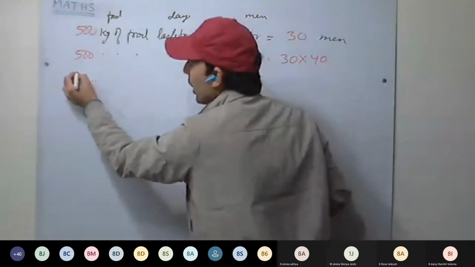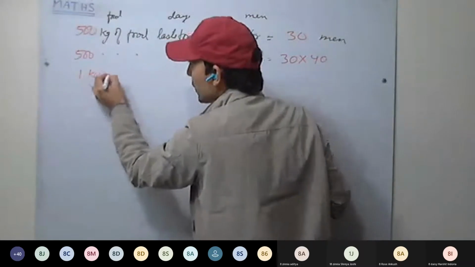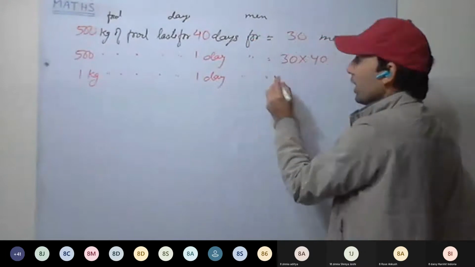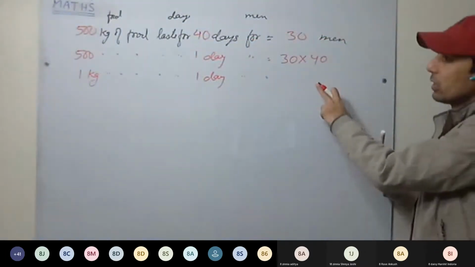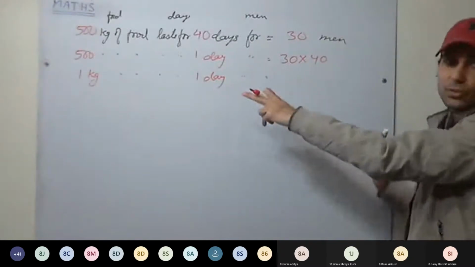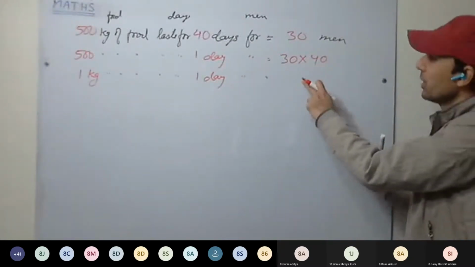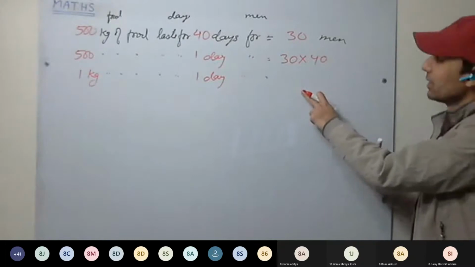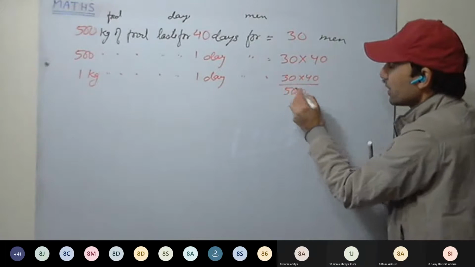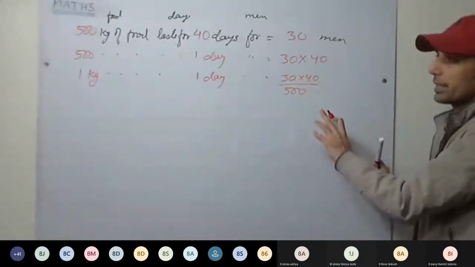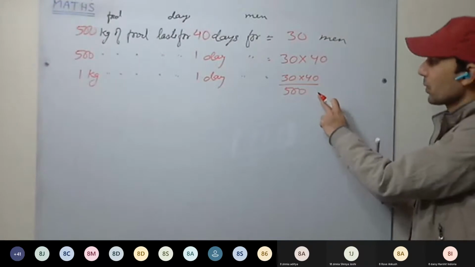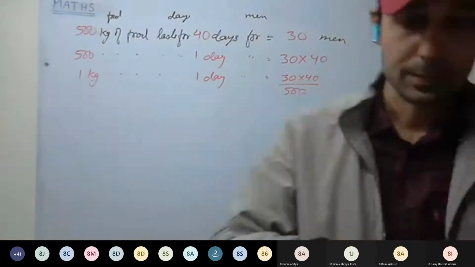Okay. Now, if we are having only 1 kg of food, how many men can eat now? Only 1 kg. It means less number of men can eat. So we'll multiply or divide? Divide. This time we'll divide. Only 1 kg of food we are having, less food, less men will be there. Okay. Now what we are having?